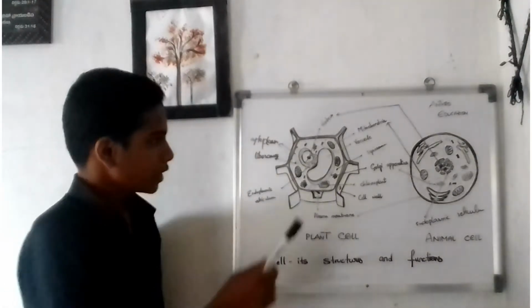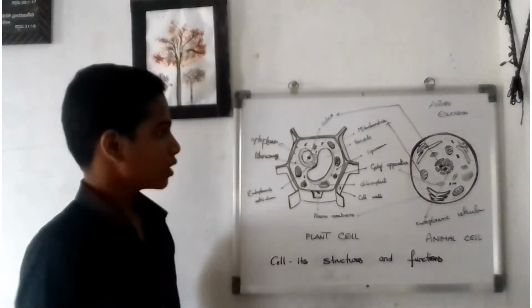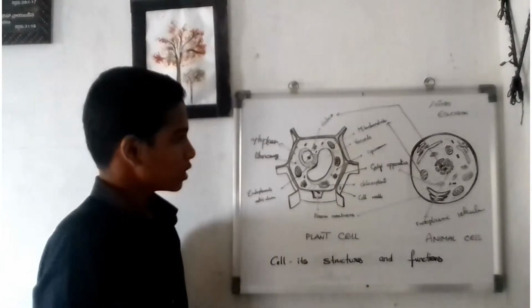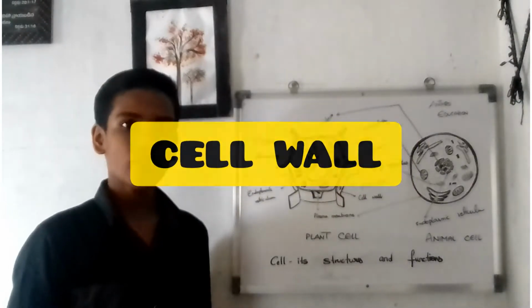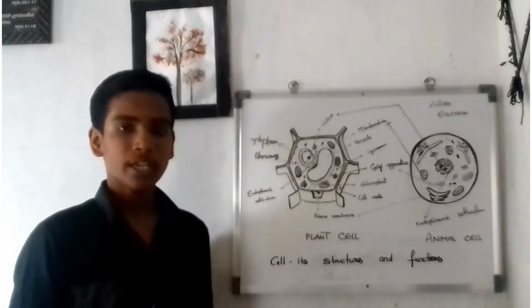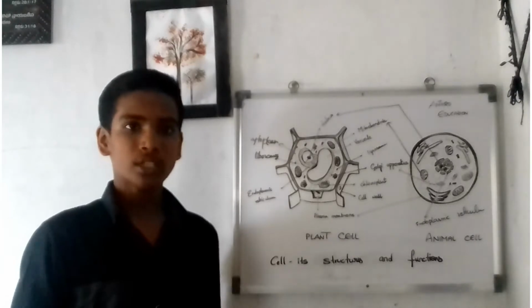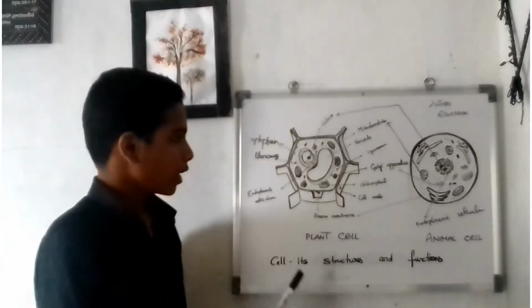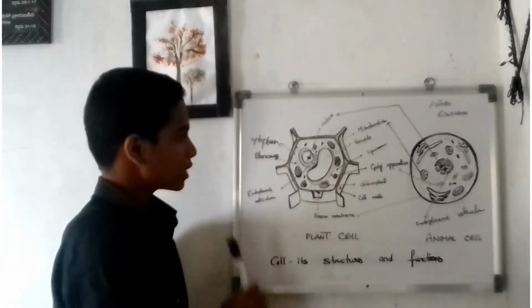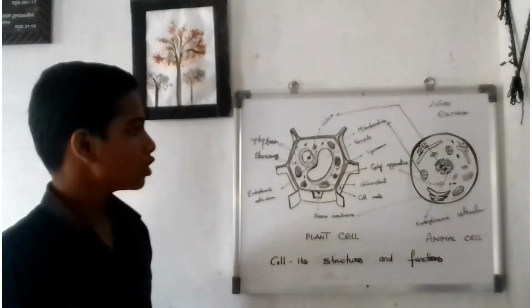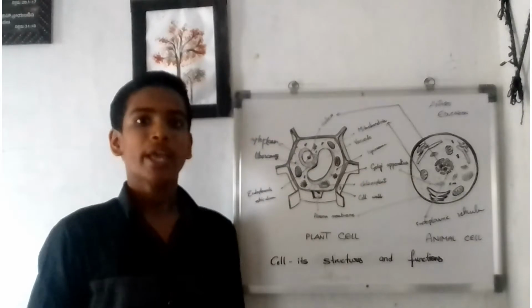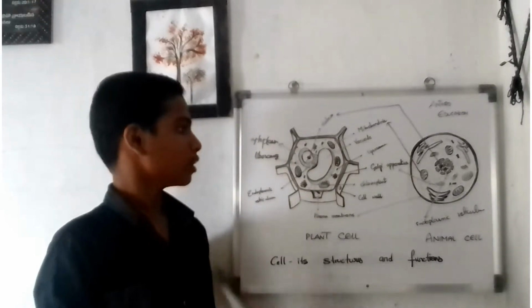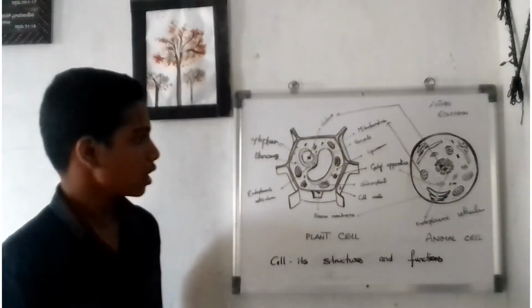In the plant cell, they too have a protective layer, called the cell wall. The cell wall is a hard, tough layer that helps in protection. Earlier, scientists believed that it was inactive, but now it is believed to be a most important organelle because it is so hard and does not allow other substances to pass. So, this is about the cell wall.